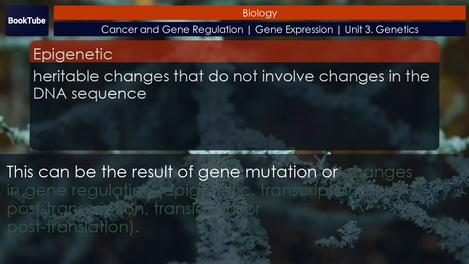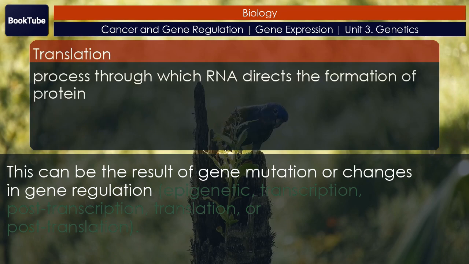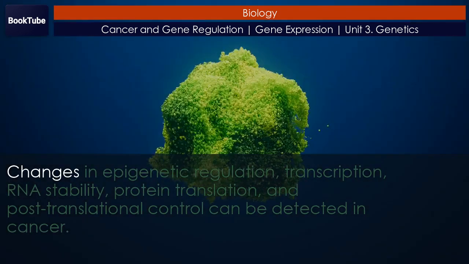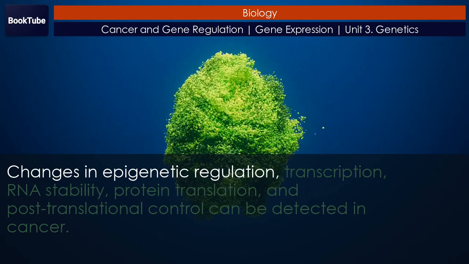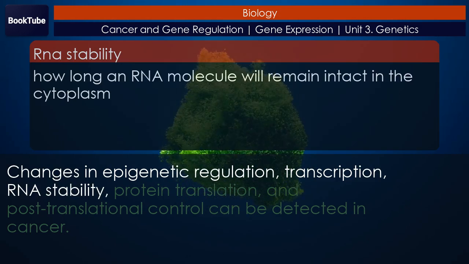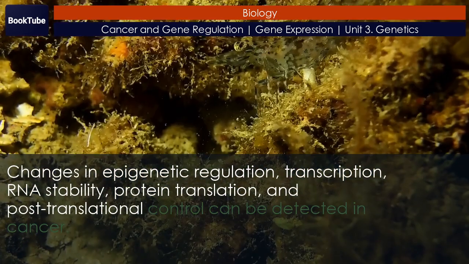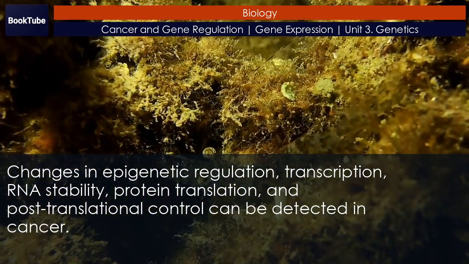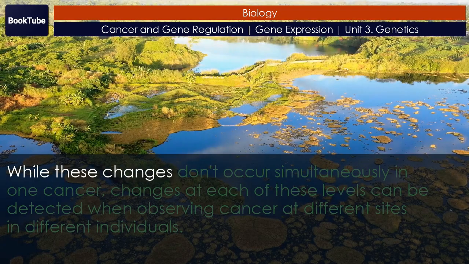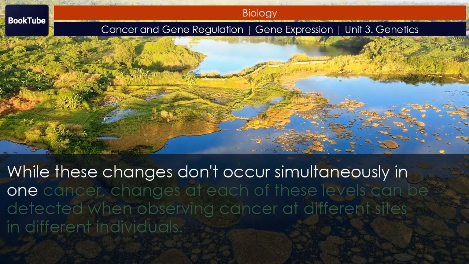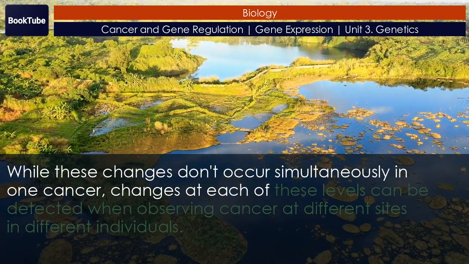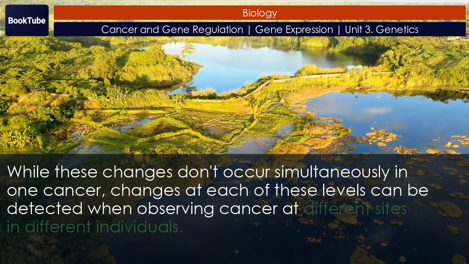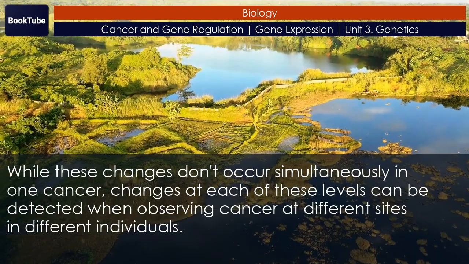Epigenetic, transcription, post-transcription, translation, or post-translation. Changes in epigenetic regulation, transcription, RNA stability, protein translation, and post-translational control can be detected in cancer. While these changes don't occur simultaneously in one cancer, changes at each of these levels can be detected when observing cancer at different sites in different individuals.